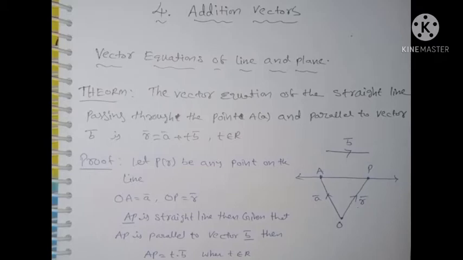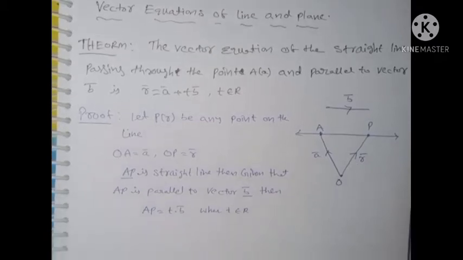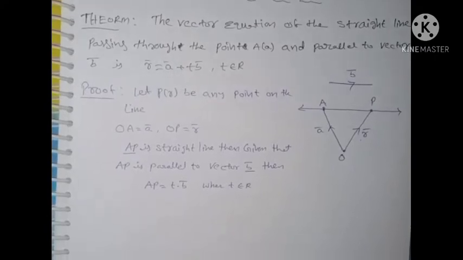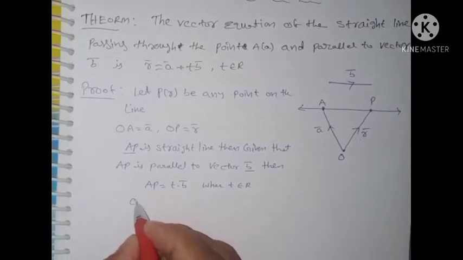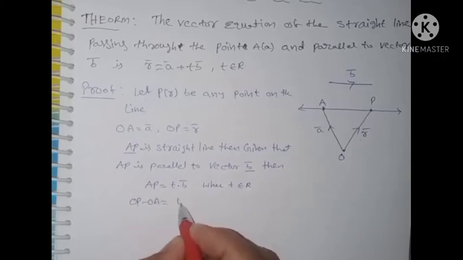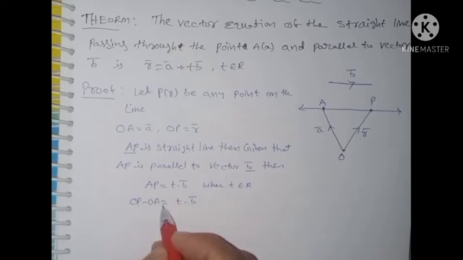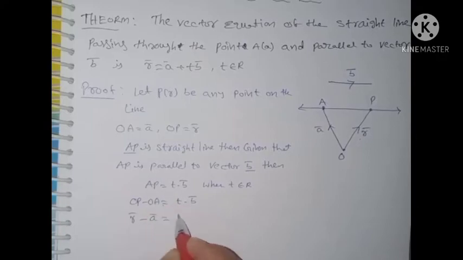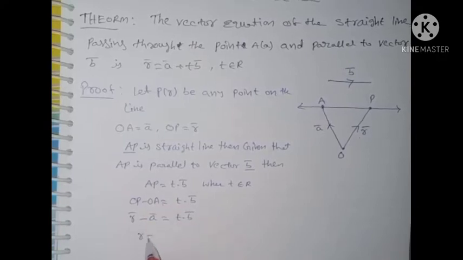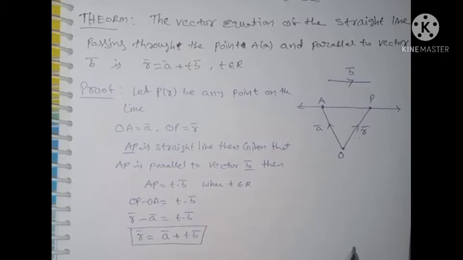Therefore AP is equal to t into B bar. Then AP you can write as OP minus OA is equal to t into B bar. AP in vector form is OP minus OA. Therefore OP is nothing but r bar, OA is nothing but A bar, equal to t into B bar. Bringing this to the right side, we get r bar is equal to A bar plus t into B bar. This is our required vector equation. Clear all of you?